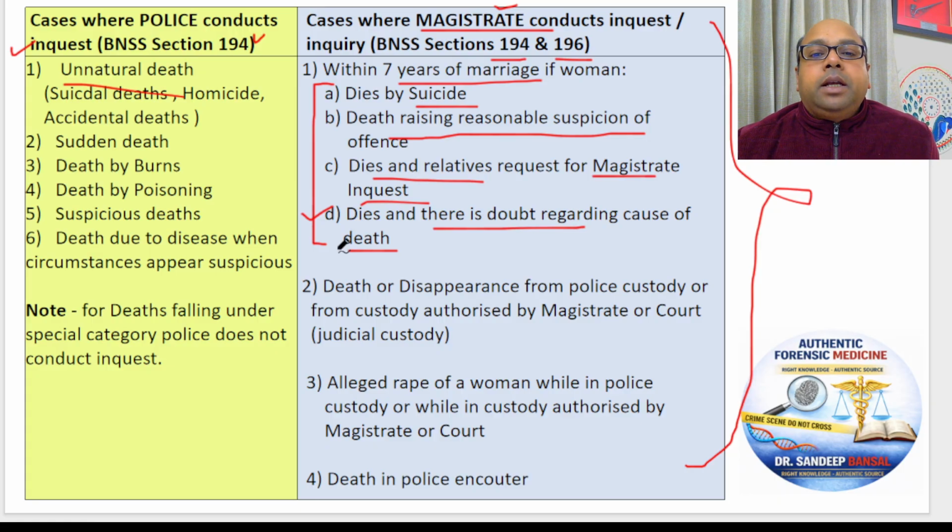Dowry death means a married lady has been killed or tortured by the family for dowry, and her death has occurred. Because she is a married lady, most of the time there's suspicion of dowry, so probably most of the authors have included dowry death in this. But actually in the section, dowry death is not mentioned.